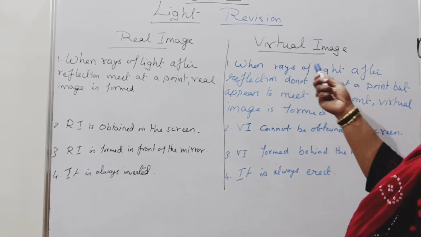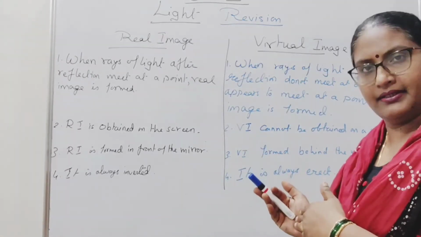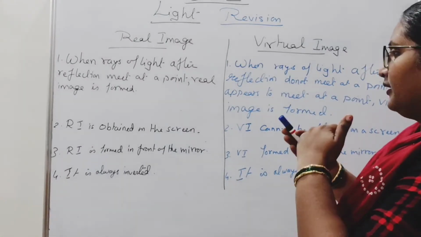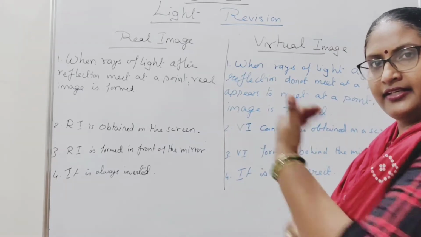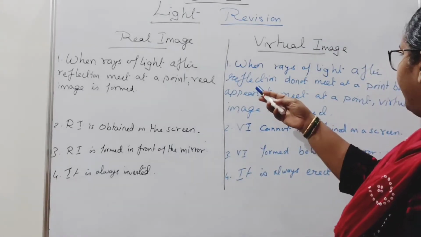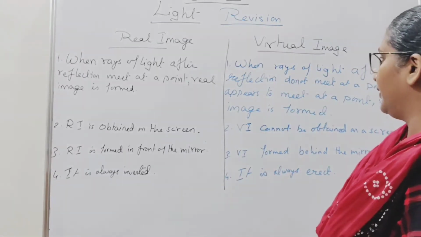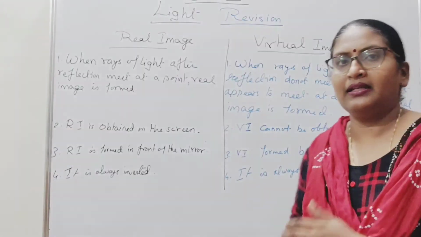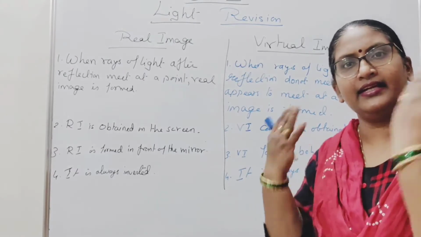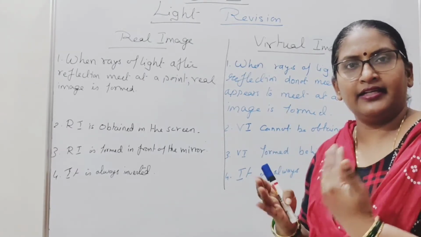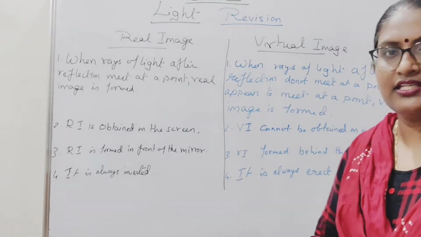See here, when the light has fallen on the mirror, the incident ray gets reflected. When the reflection happens, they do not meet at a point, but appear to meet at a point. मतलब उनको ऐसा लग रहा है कि वो meet हुए हैं, but actually वो meet नहीं हुए हैं. But we feel that all the reflected rays of light are meeting at a point. Then your virtual image is formed.